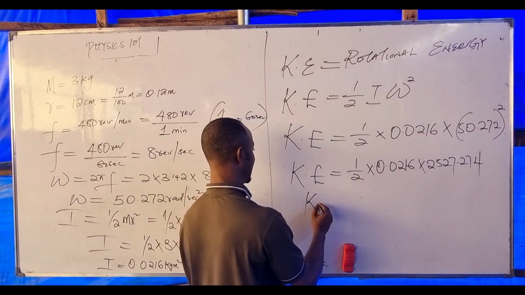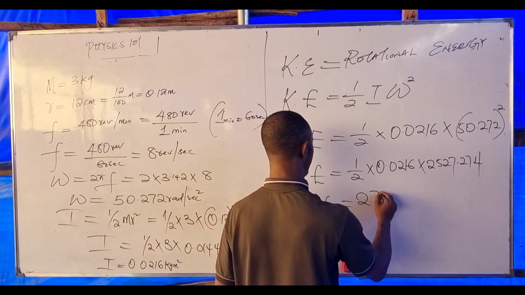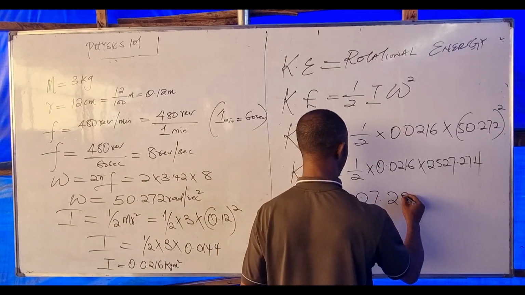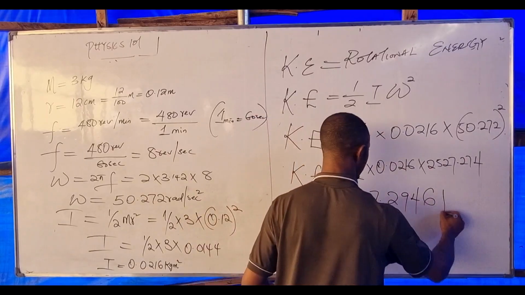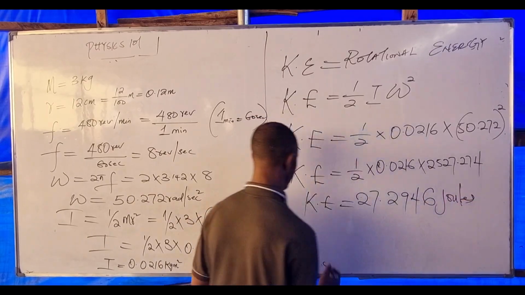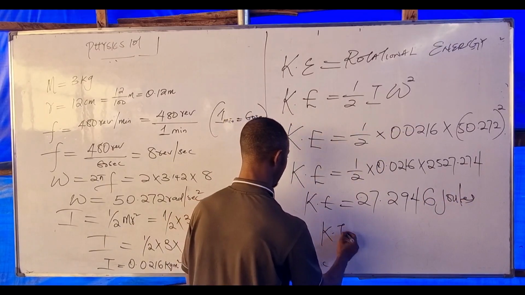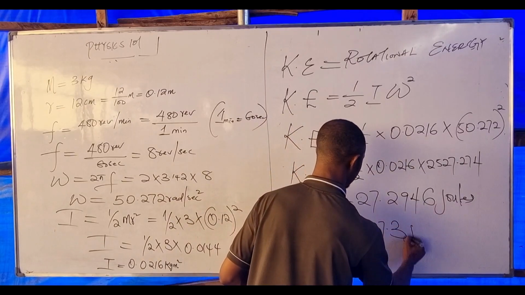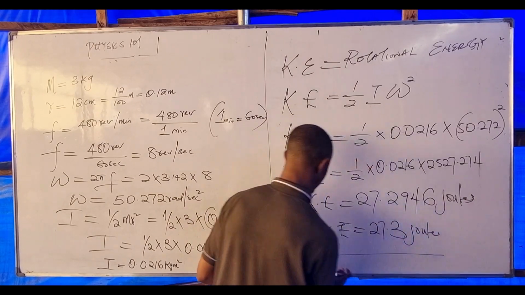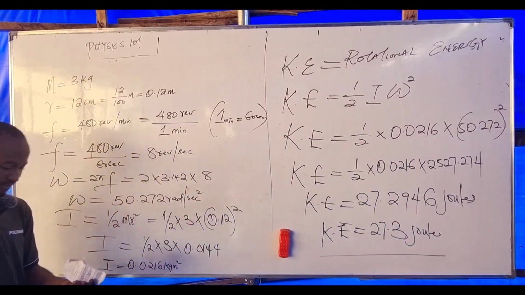What do you have as the kinetic energy there? 27.2946 joules. We can also approximate this: our KE equals 27.3 joules. Very simple, right?